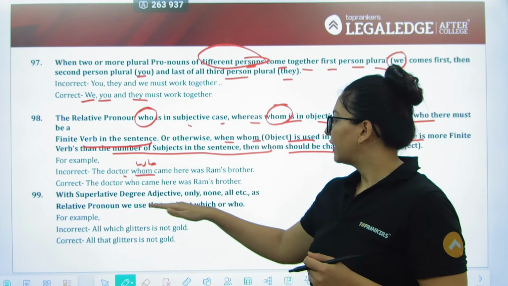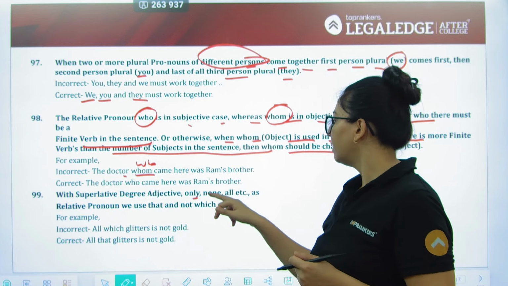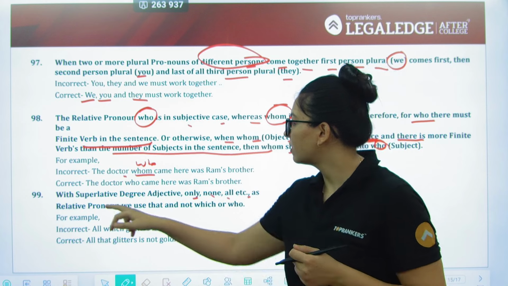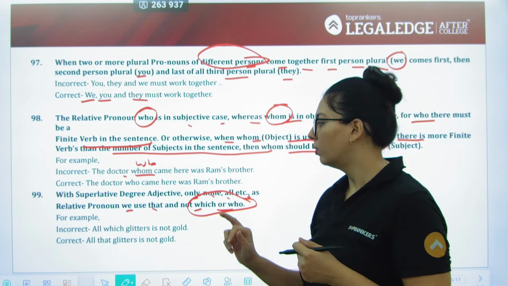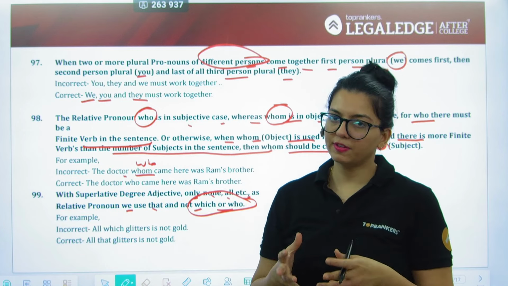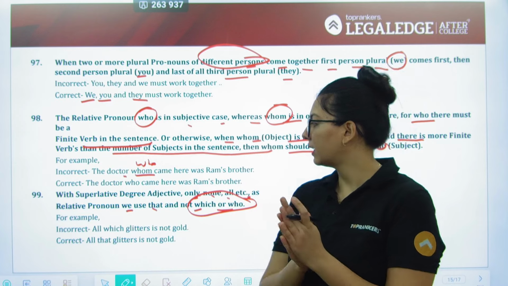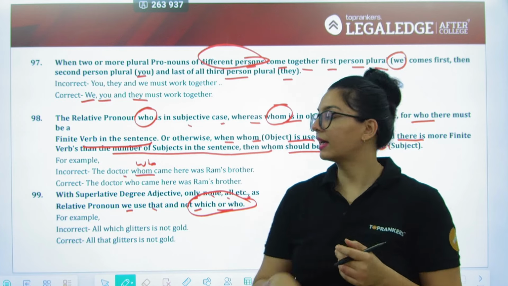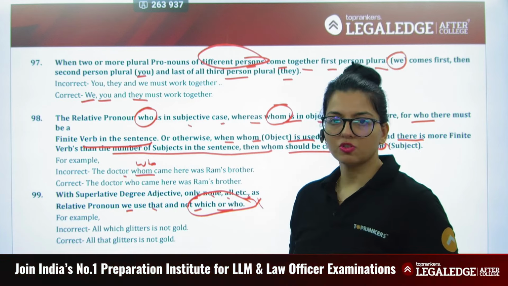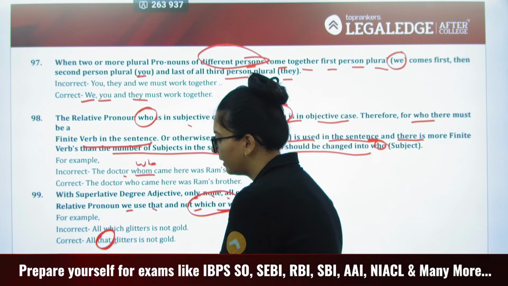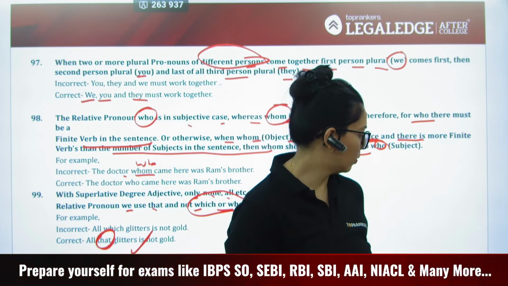With the superlative degree adjective, only, none, all, etc. as relative pronouns, we use that and not which or who. तो जब भी आप superlative degree of adjective यूज करते हो तो प्लीज बहुत ध्यान रखना कि आपका जो relative pronoun है वो that लगेगा, ना कि which or who. So all which glitters is not gold, all that glitters is not gold.